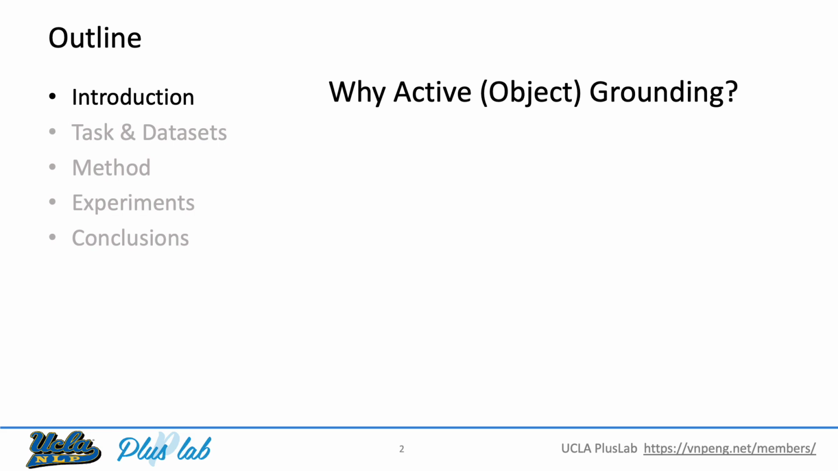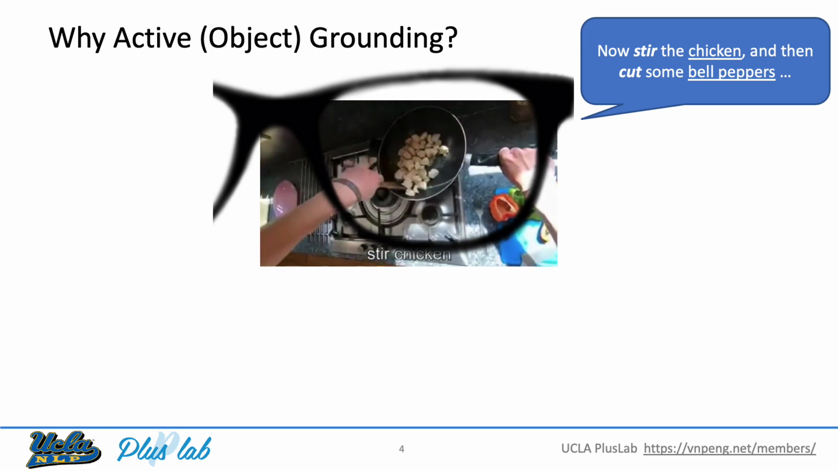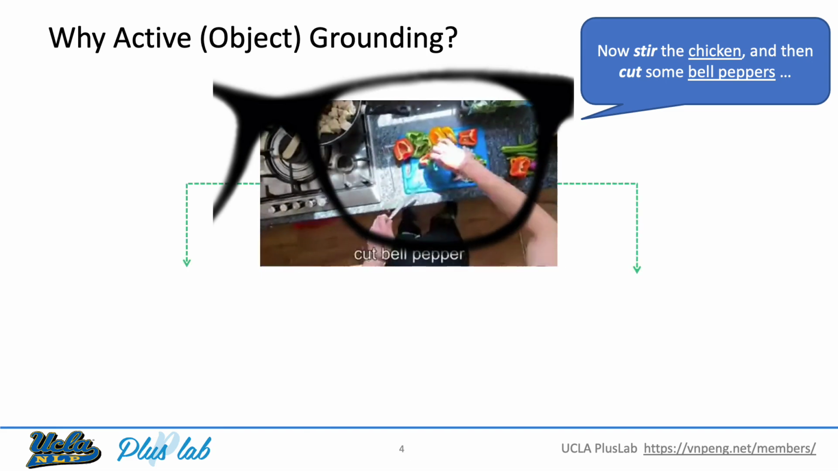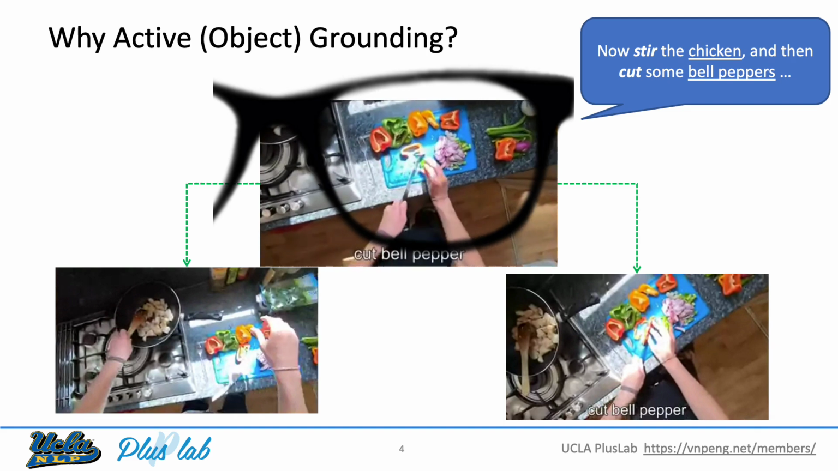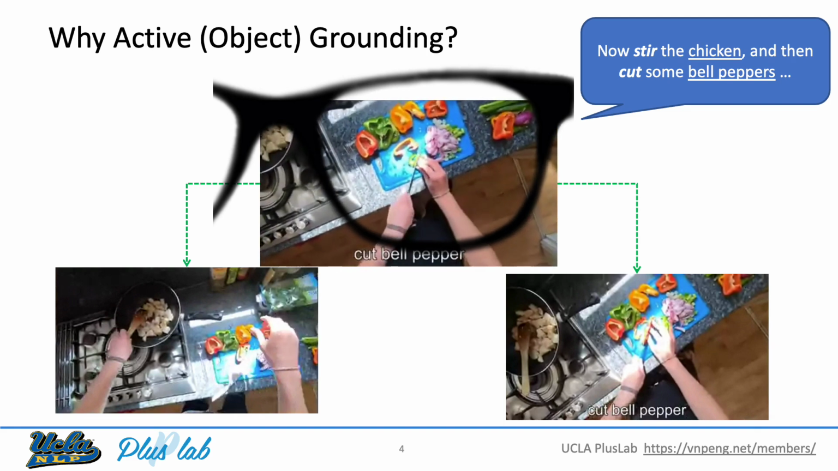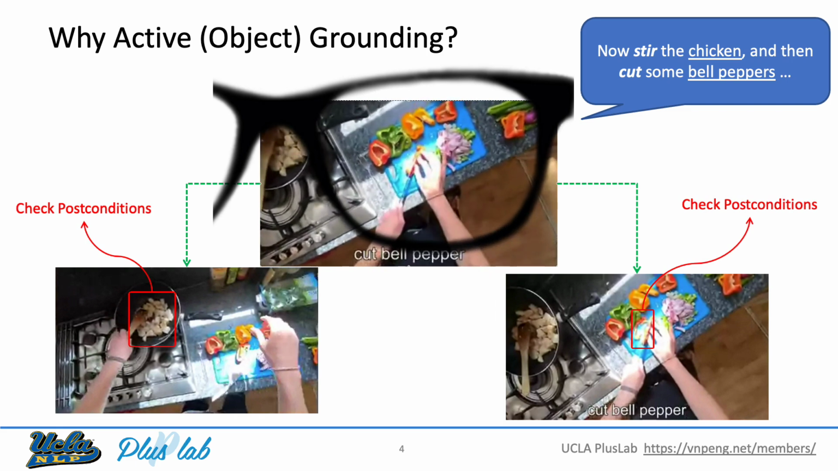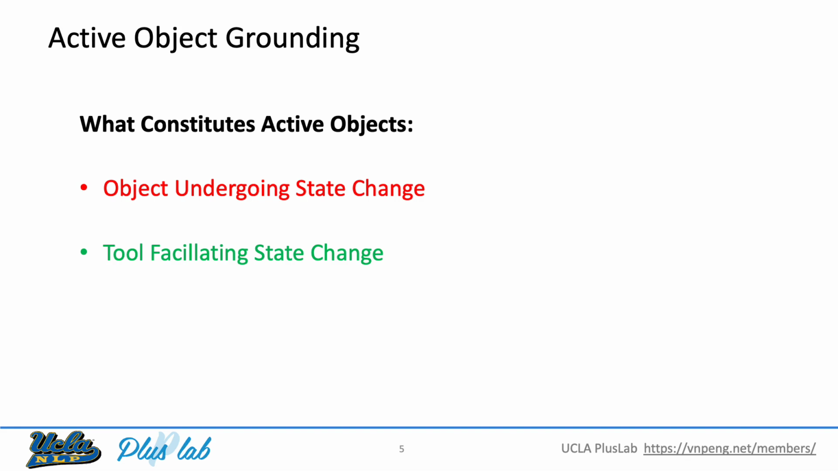First, what exactly are active objects and why do we care about grounding them? Imagine you're wearing the next generation AI-powered smart glasses that can converse with you. The AI agent is trying to teach you how to cook a dish by instructing you with certain actions to take. In order to determine if the actions have been successfully executed, the AI will need to track and examine the pre- and post-condition states of key objects involved in the action. This includes the object undergoing state change due to the user action, and also the tool facilitating such state change.